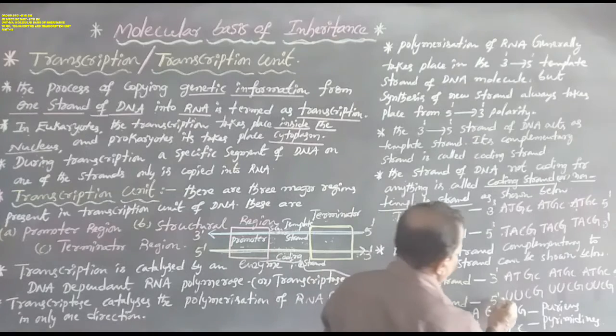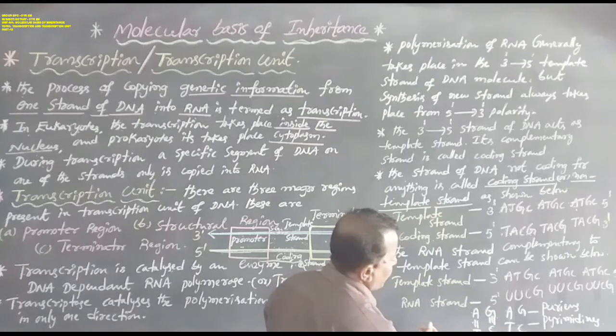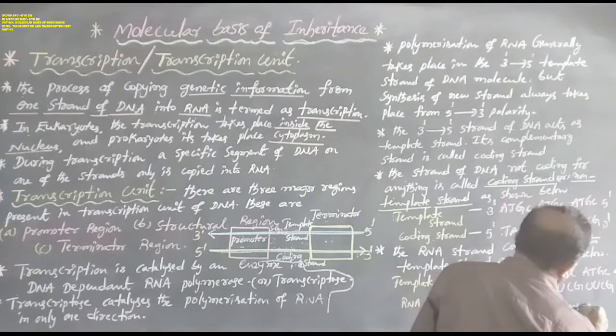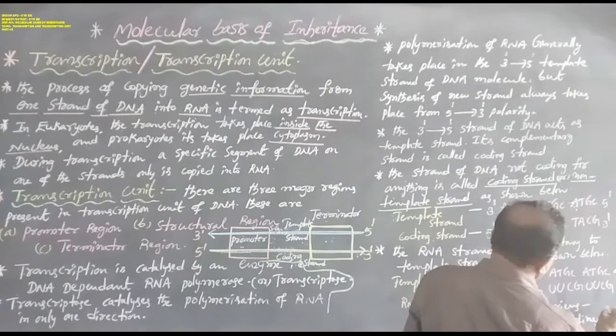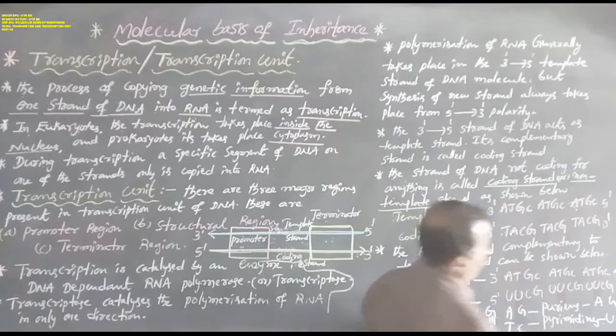Here thymine is replaced by uracil. The RNA purines are adenine and guanine, and the pyrimidines are uracil and cytosine.